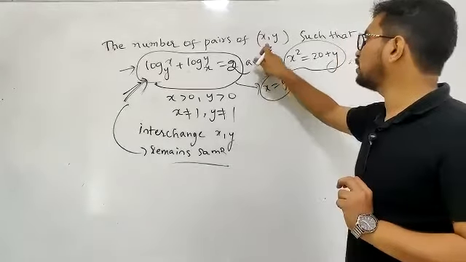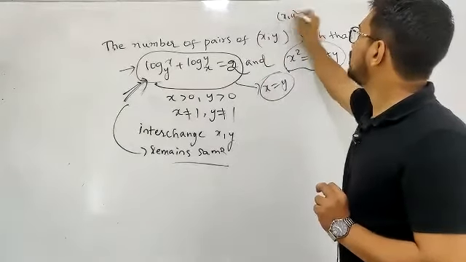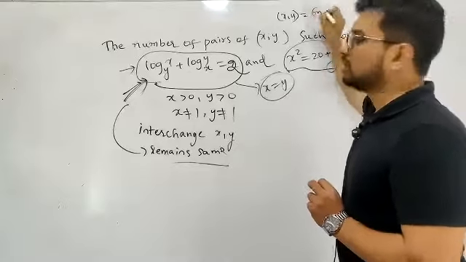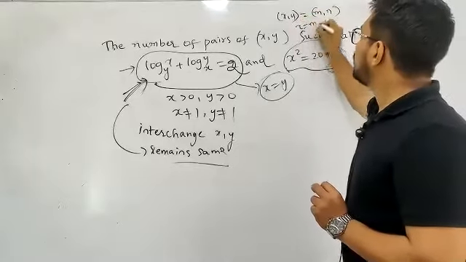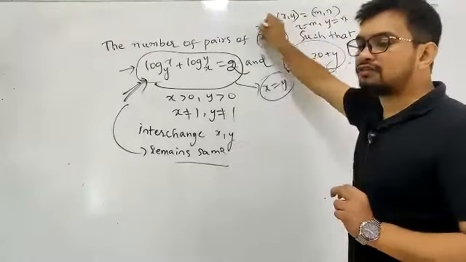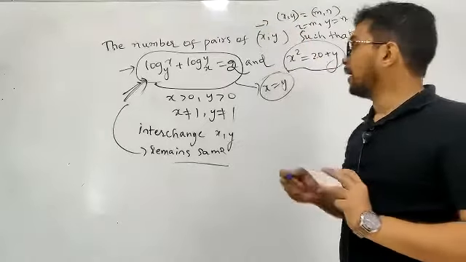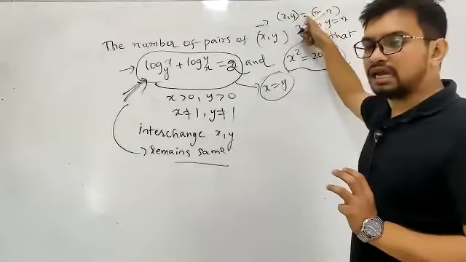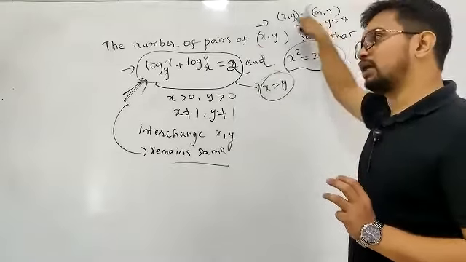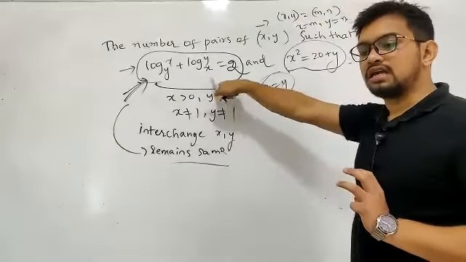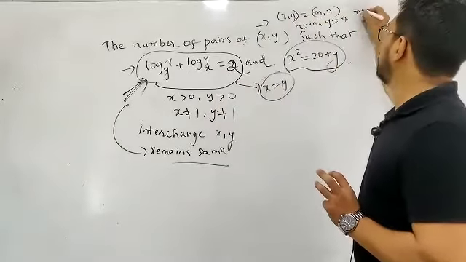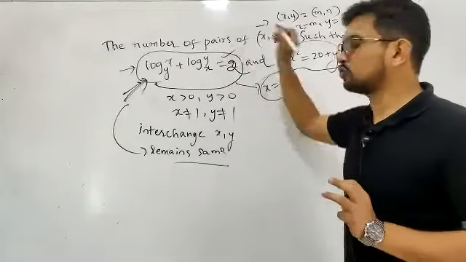For an ordered pair, for example, if I write x comma y is equal to m comma n, surely x has to be equal to m and y has to be equal to n. That is the meaning of an ordered pair. But even if I change m comma n, this equation will not change. Writing n comma m in place of m comma n, the equation does not change.